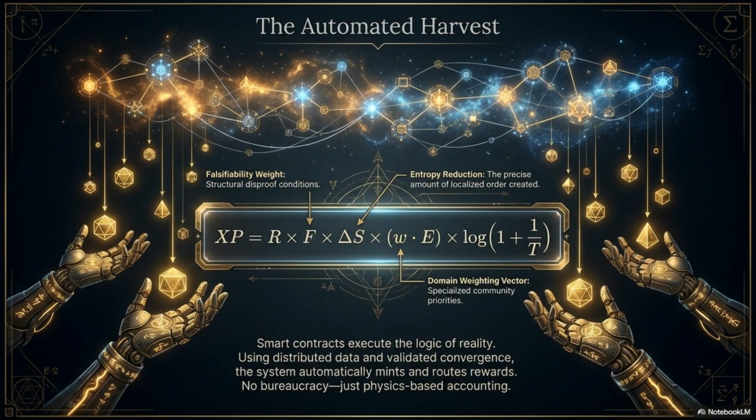The automated harvest uses the core XP formula, where experience points are calculated based on factors like entropy reduction and falsifiability weight. Smart contracts execute the logic of reality, automating rewards based on physics-based accounting.